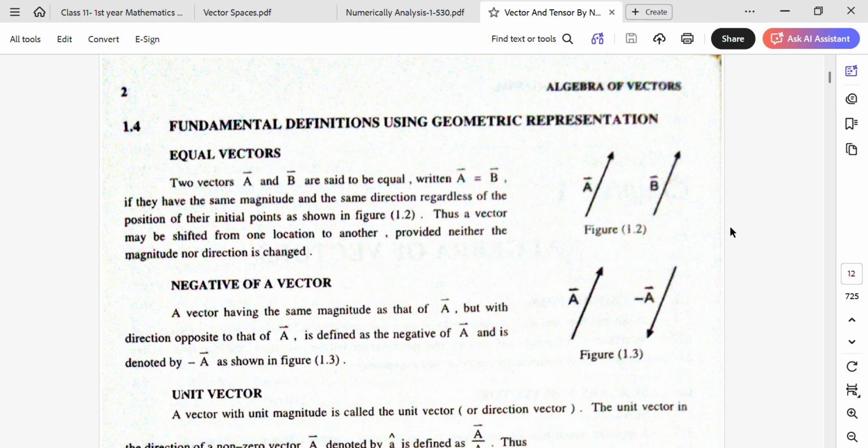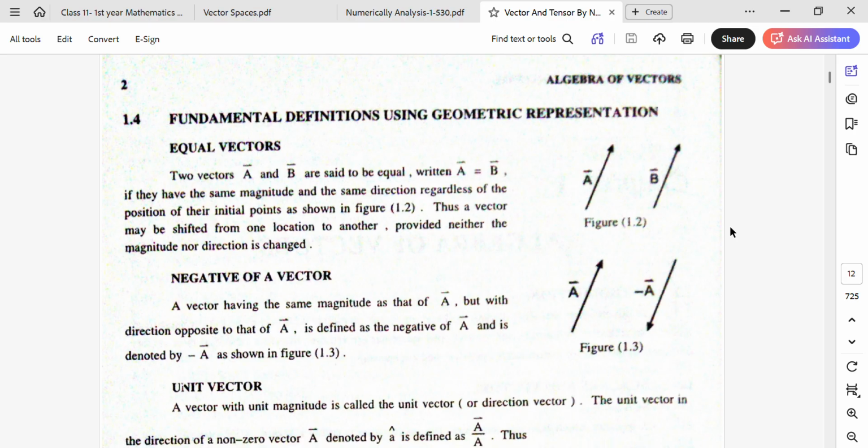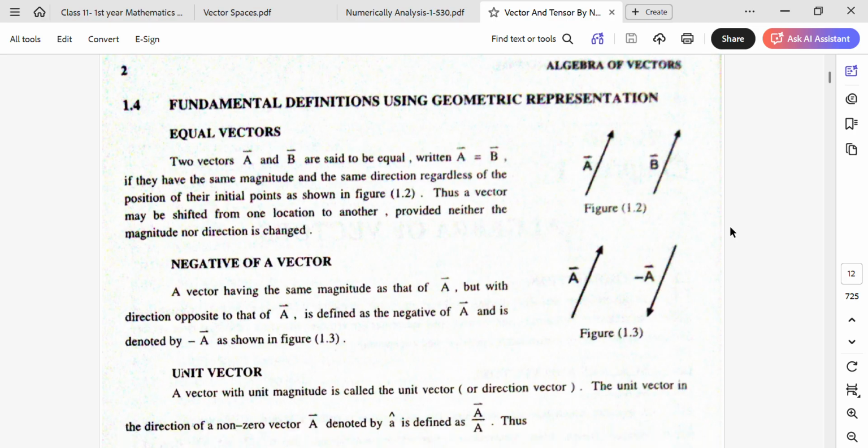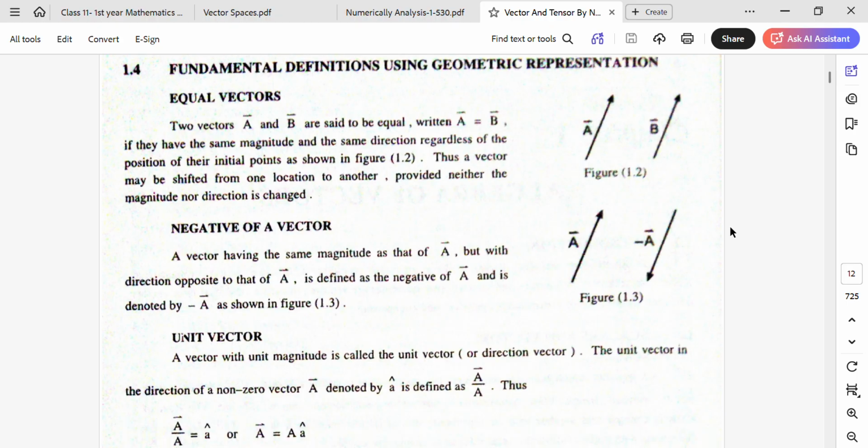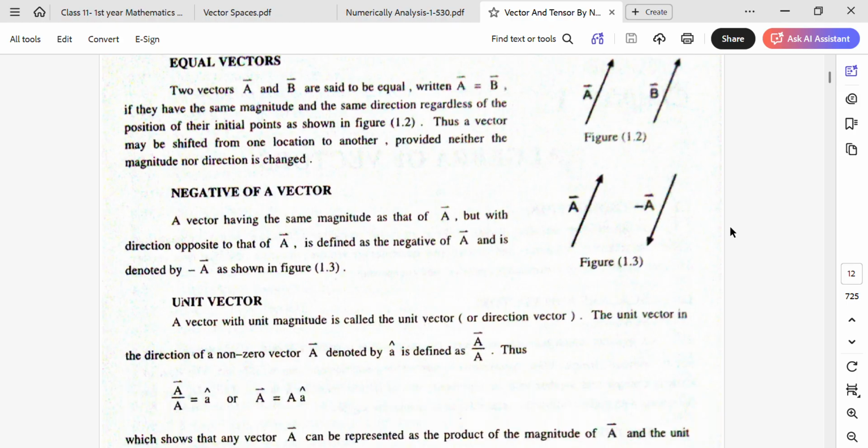Next, negative of a vector. A vector having the same magnitude as that of vector A but with opposite direction to that of A is defined as the negative of vector A and is denoted by minus A, as shown in the figure. A vector having the same magnitude but with opposite direction is called the negative of a vector.